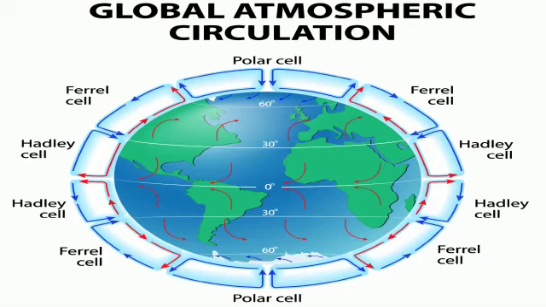Students, look at this figure. It is figure 2.9 from your books. It consists of Hadley cells, Ferrel cells, and polar cells. Now we will discuss these in the next slides.